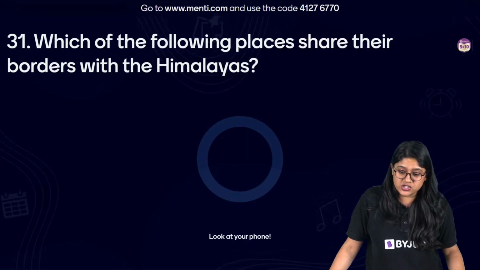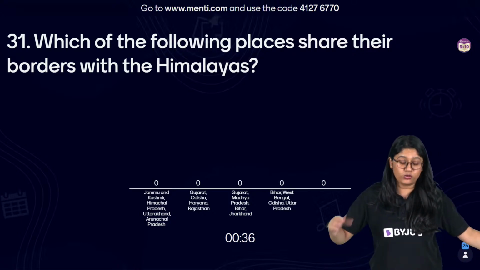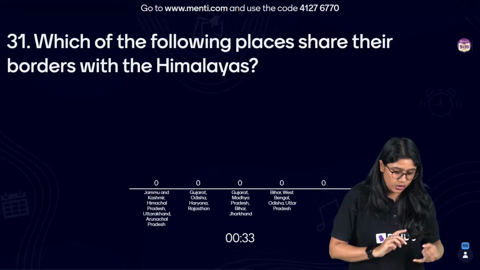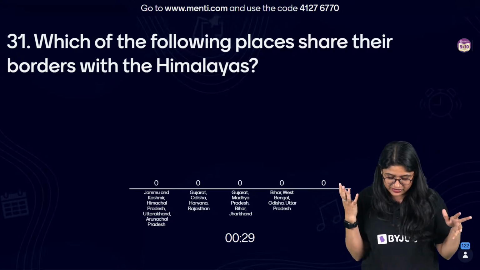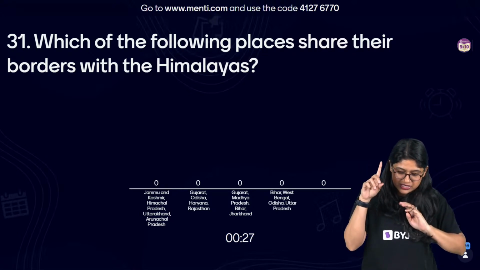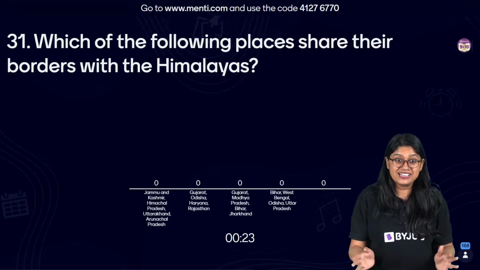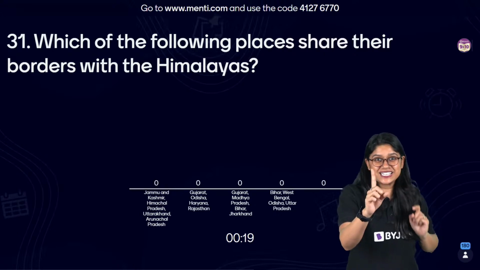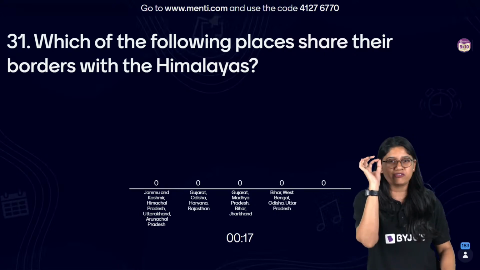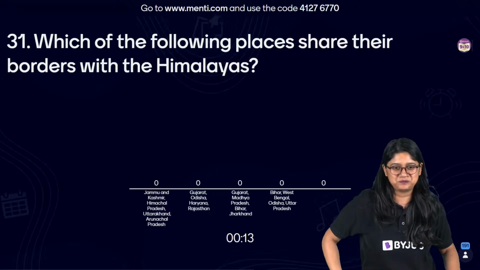Which of the following places share their borders with the Himalayas? Jammu Kashmir, Himachal Pradesh, Uttarakhand and Arunachal Pradesh; Gujarat, Orissa, Haryana, Rajasthan; Gujarat, Madhya Pradesh, Bihar and Jharkhand; Bihar, West Bengal, Orissa, and Uttar Pradesh. This fifth option is not there. It's easy, right? I think the first thing we will notice is that if we can identify that one state, you have the answer with you.